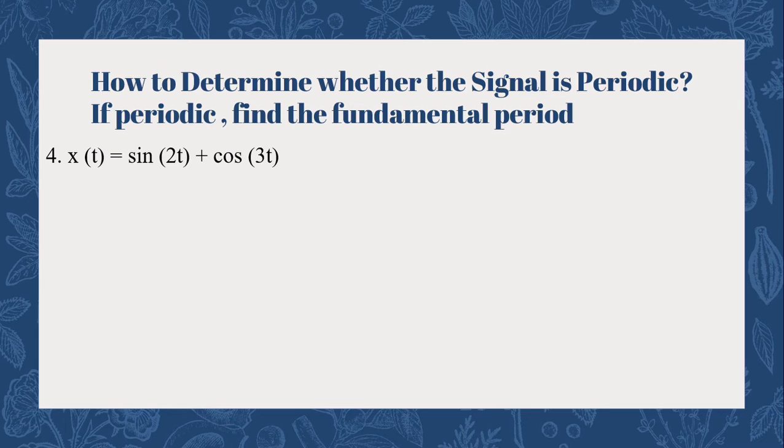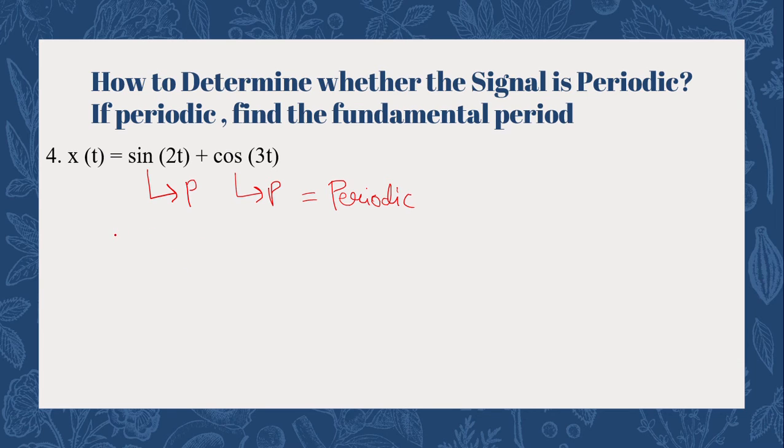It is the sum of two different sinusoidal functions. One is sin 2t and one is cos 3t. What we observe here is that this is periodic, this is also periodic. And when we add both, the result will be periodic in nature. So definitely the composite function we get after adding sin 2t and cos 3t will be a periodic signal. But if it is periodic, we have to find out its time period.